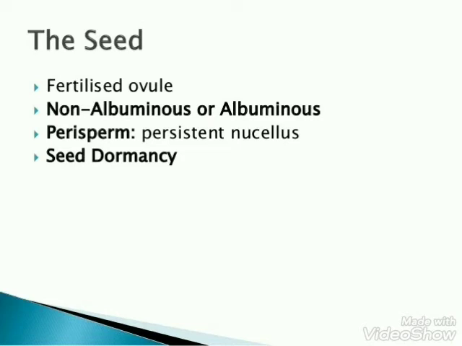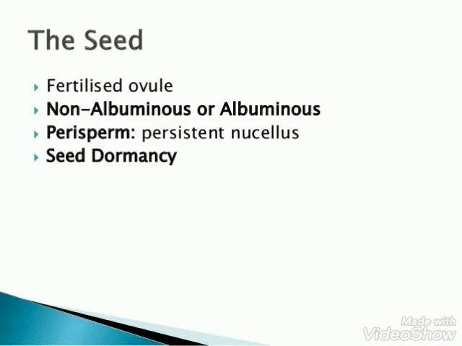Outer integument forms the outer seed coat, which is generally known as testa, and the inner integument forms the inner seed coat, which is known as tegmen. Second is cotyledon. It is also 1 to 2 in number and rich in reserve food material. If the plant is monocot, it consists of only one cotyledon. If the plant is dicot, it consists of 2 cotyledons. And third is embryonal axis.